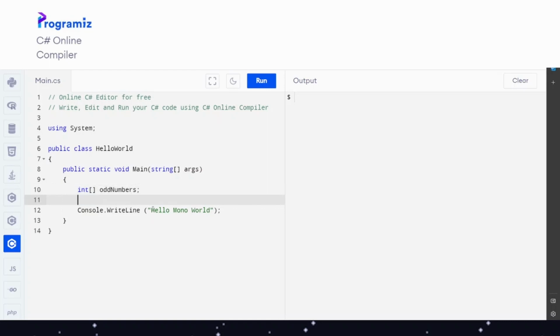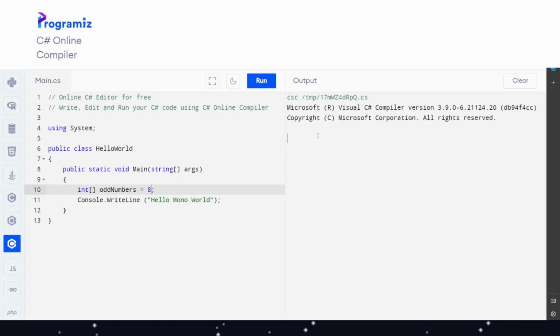However, we can save any integer from -2 billion to 2 billion. But at first we need to assign something. We cannot do it like this, where we say oddNumbers equals 8, because then you see the error: you cannot implicitly convert type int to int array.